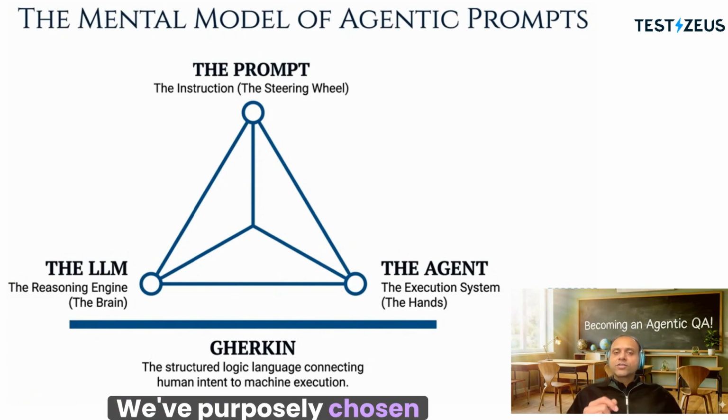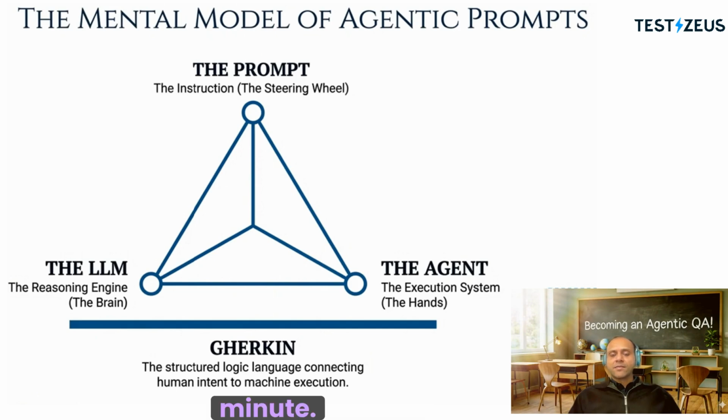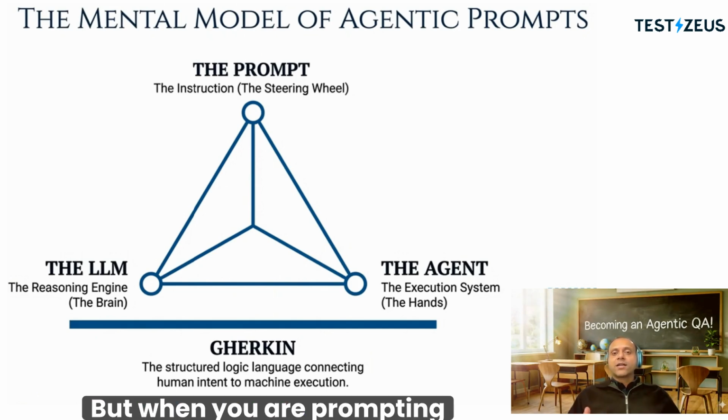We've purposefully chosen Gherkin as the sample for us because Gherkin forces the user to write the prompts in a very structured format. We'll see some of those nuances in practice in a minute. But when you are prompting QA agentic systems or testing agents, we found the best results with Gherkin as the structure.